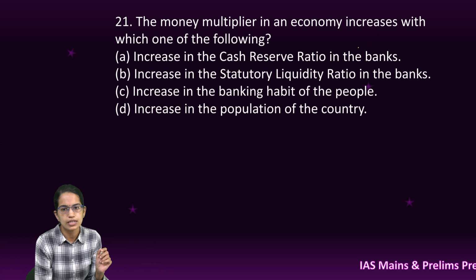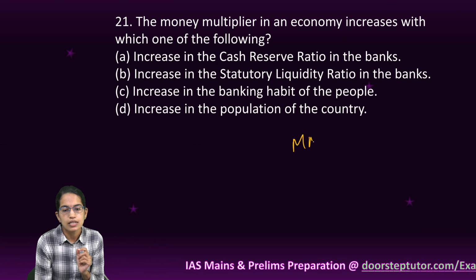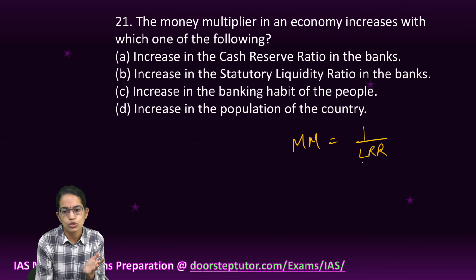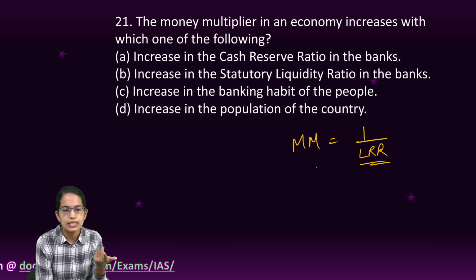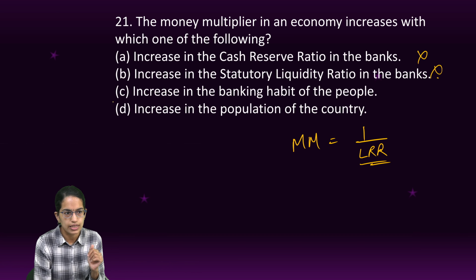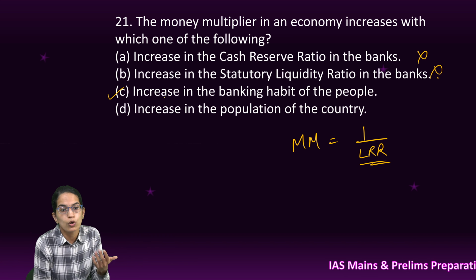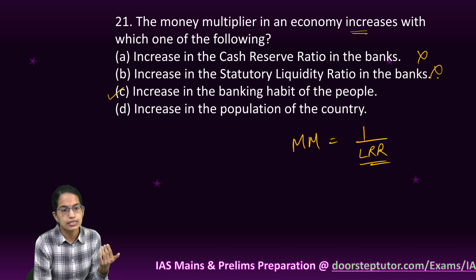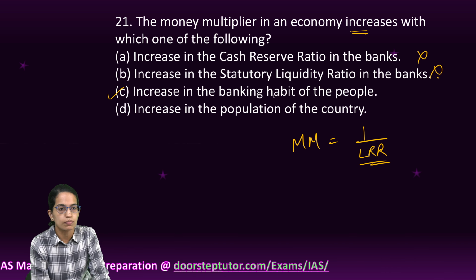Now, under money multiplier, how do we understand? Money multiplier is the reverse of, or the inverse of, the legal reserve ratio. What is the legal reserve ratio? It can be CRR, SLR. So if a money multiplier is increasing, these have to decrease. So both of these cannot be the right answer. But yes, with the changing banking habits, people can go for more loans, more credits, and therefore as the money multiplier increases, this happens with the increase in the banking habit of the people.